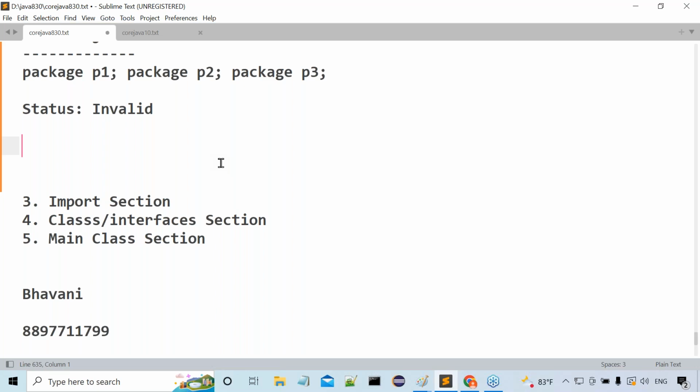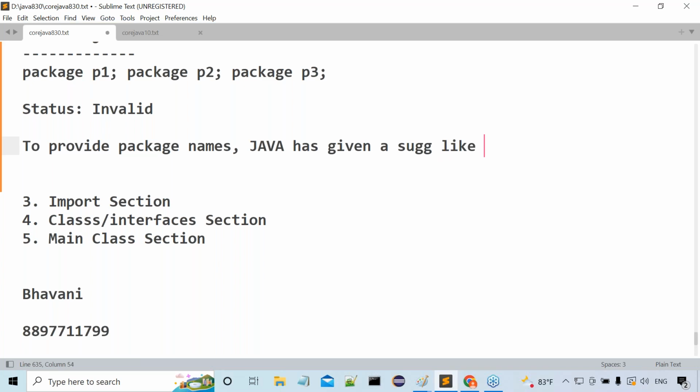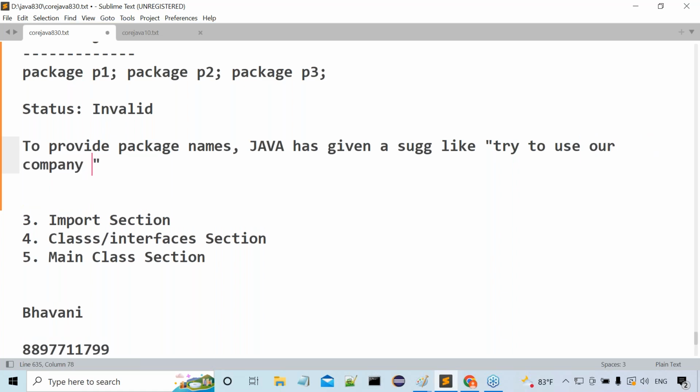All right, so now let's observe this clearly. What is the suggestion here? To provide package names, Java has given a suggestion. What is the suggestion? Try to use our company domain name in reverse in a package name.